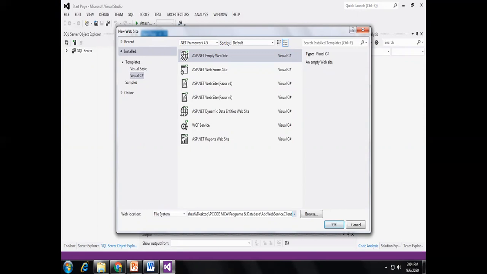To develop a web service client application, I am creating a new website, and for that website I have taken Visual C#. In Visual C#, you create an ASP.NET empty website and give this website the name Add Web Service Client. So we are creating the web service client first.